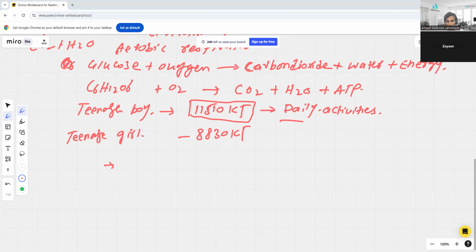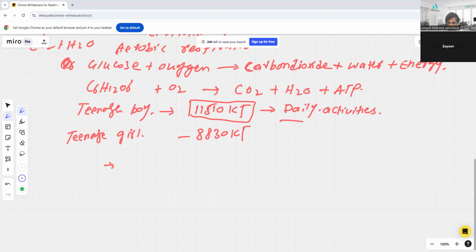The next point that I have to cover in this discussion is the mitochondria. Why is mitochondria important here? Because it's the site of respiration, right? As it is the site of respiration, we must know its structure as well. Once we know its structure, it will be easy to understand how respiration is actually taking place and how mitochondria plays its role here.